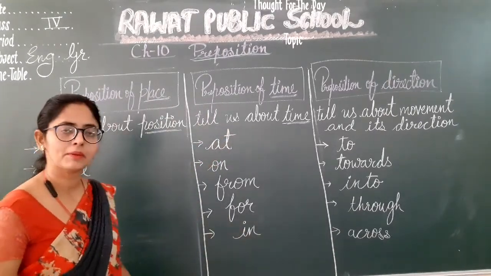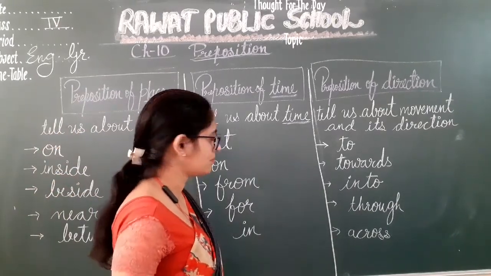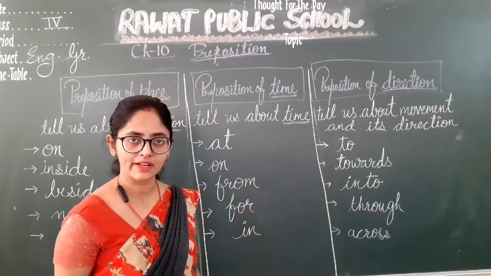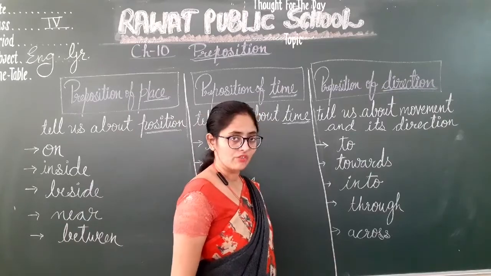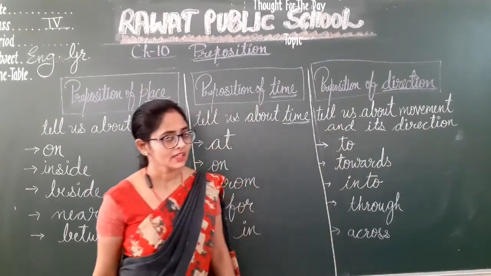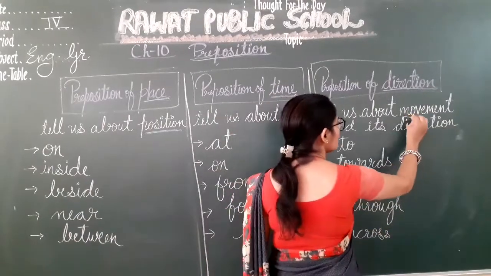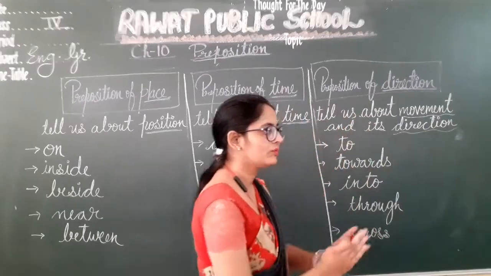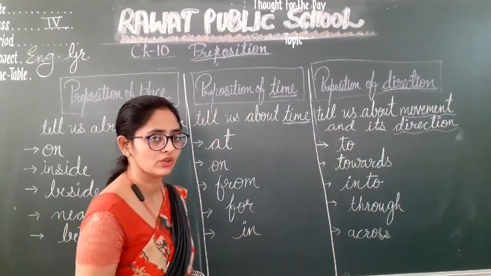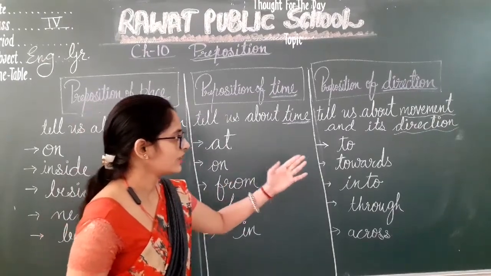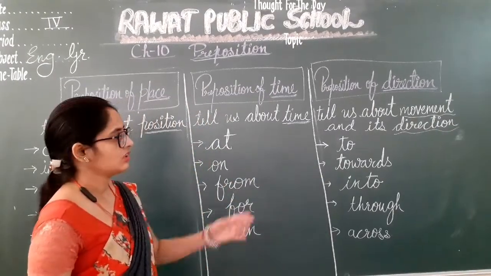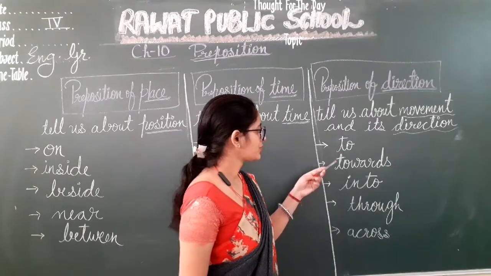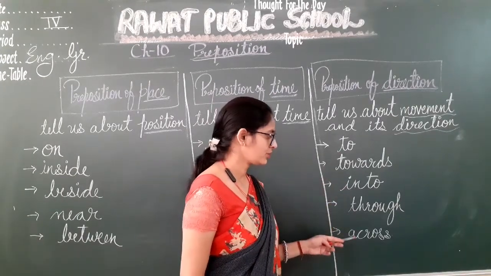The third is the preposition of direction. When we use the preposition of direction, it tells us about movement and its direction. It tells about the movement and the direction of the noun, and that is known as the preposition of direction, like to, towards, into, through, across.